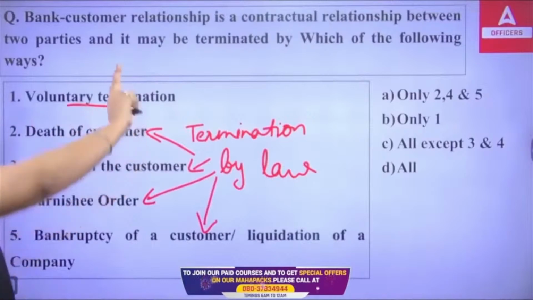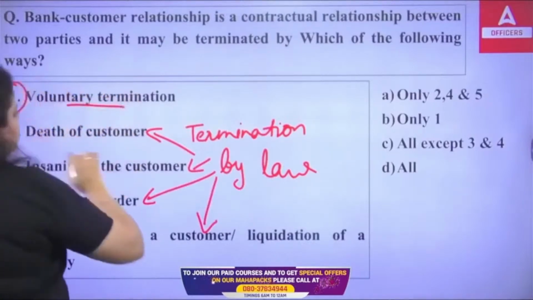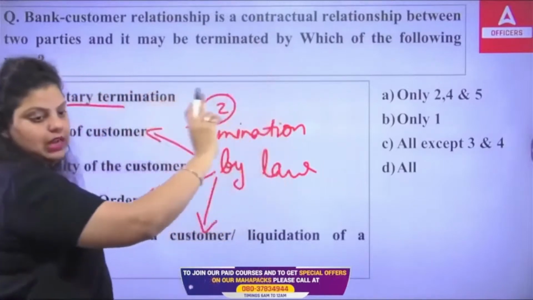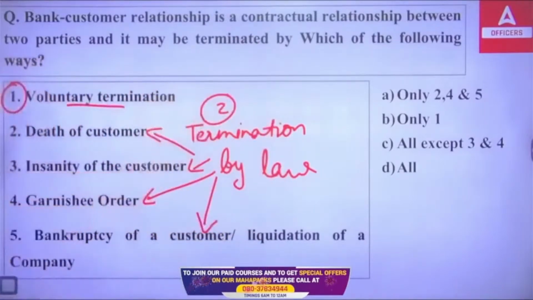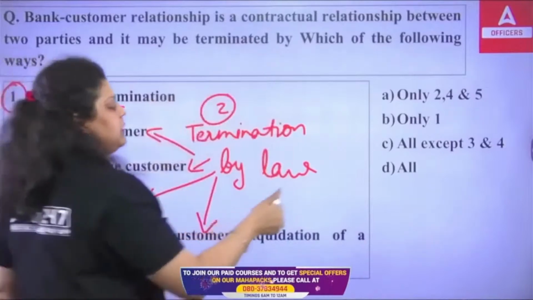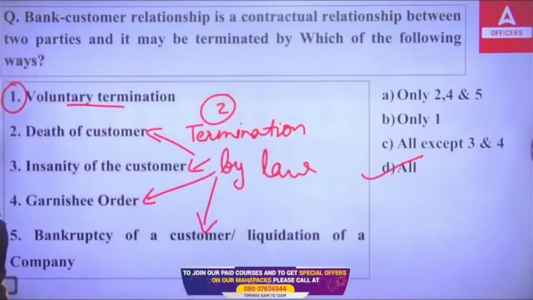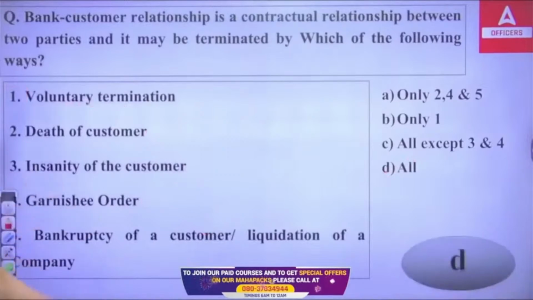So there are two ways only. The first one is voluntary termination and the second one is termination by law. And termination by law will cover all these activities. So the right answer will be D. All are the ways by which the termination of the contractual relationship between the bank and a customer can be done. The right answer is D. Next.